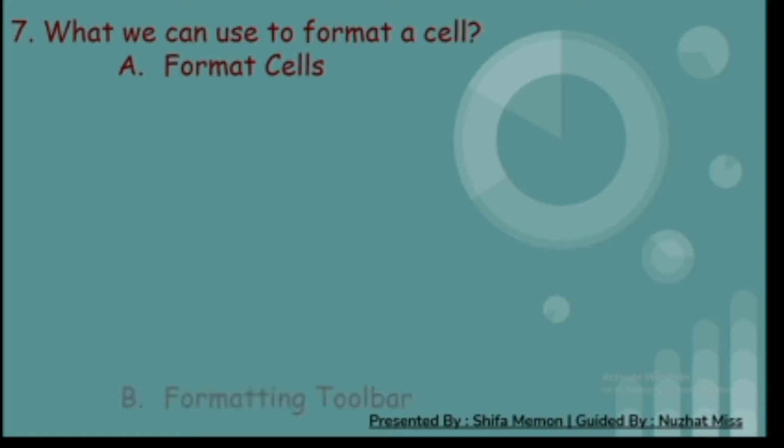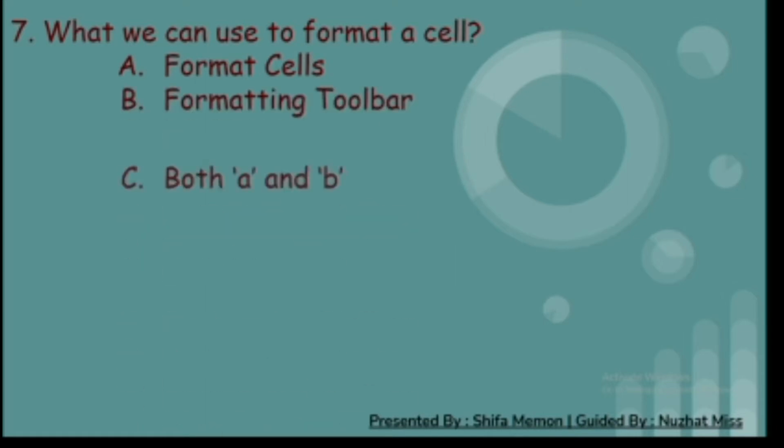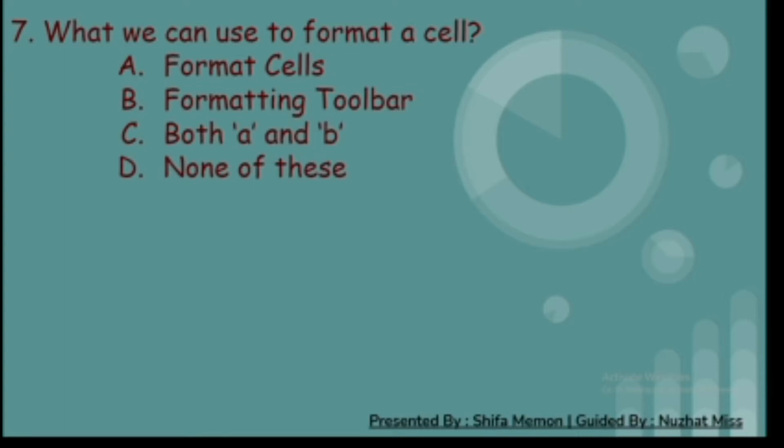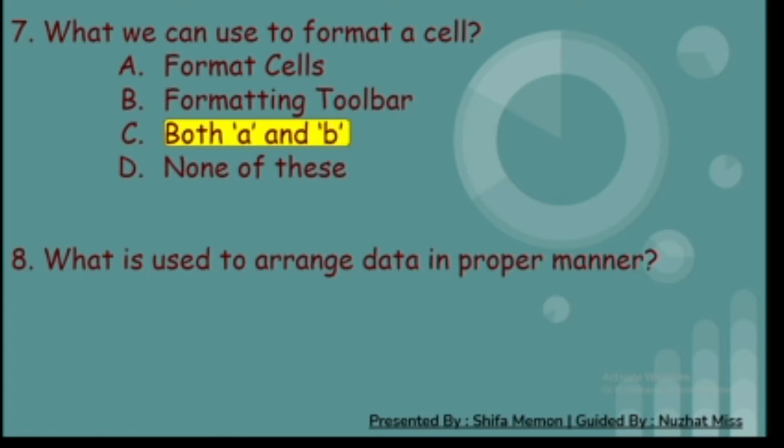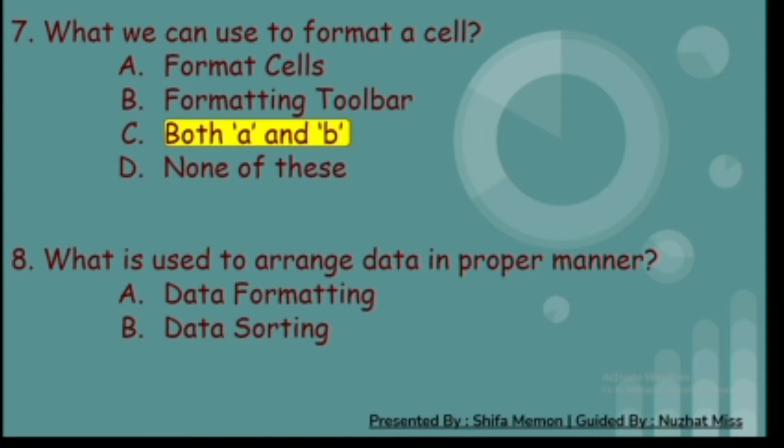Seventh, what can we use to format a cell? A. Format cells, B. Formatting toolbar, C. Both A and B, and D. None of these. And the correct answer is C, both A and B. Eighth, what is used to arrange data in a proper manner? A. Data formatting, B. Data sorting, C. Data editing, and D. Data inserting. And the correct answer is B, data sorting.